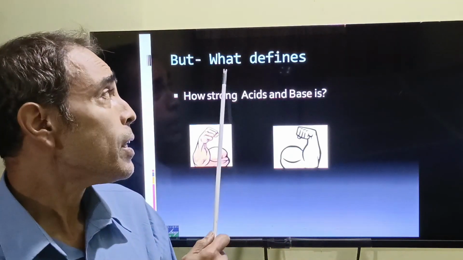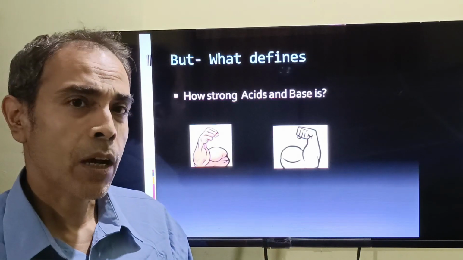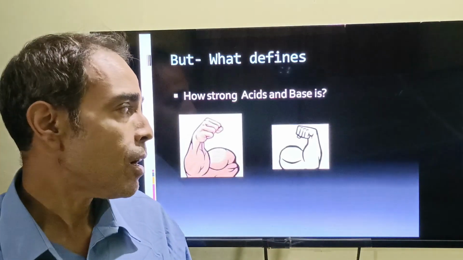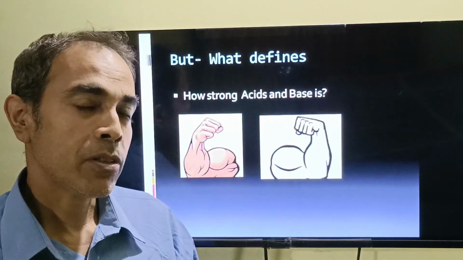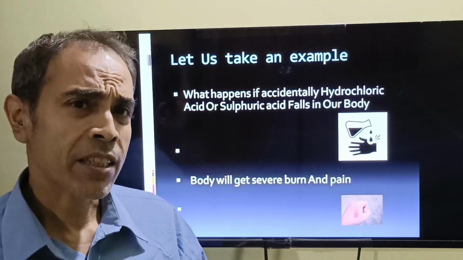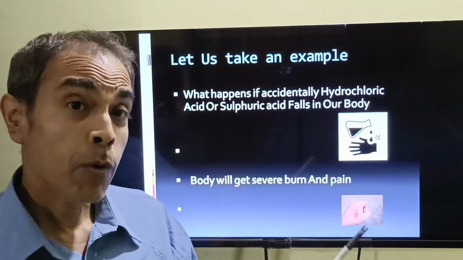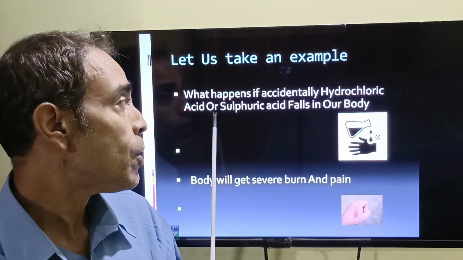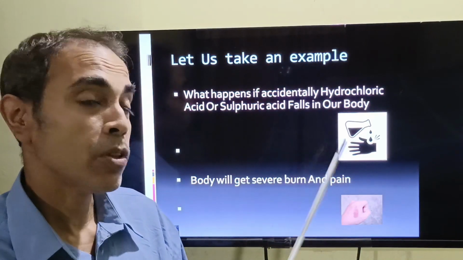But what defines how strong an acid is? How can you define how strong acids and bases are? Are there any parameters to define how strong acids and bases are? For this, let us take an example. Suppose, I hope it doesn't happen, what happens if accidentally hydrochloric acid or sulfuric acid falls on your body?